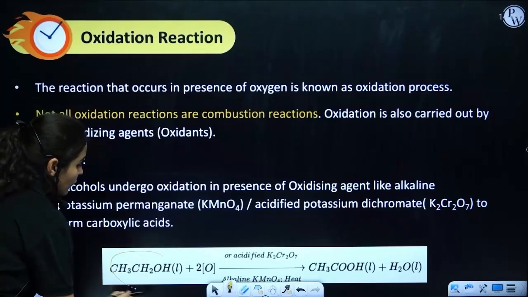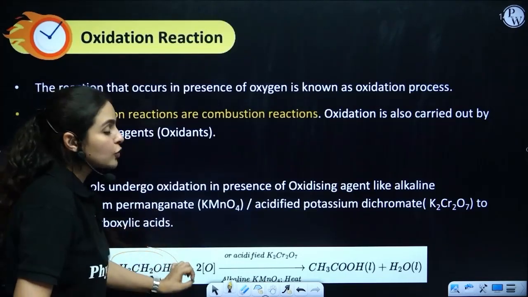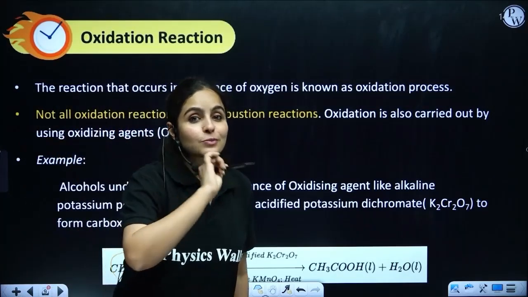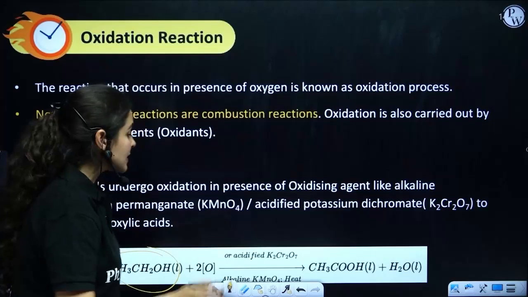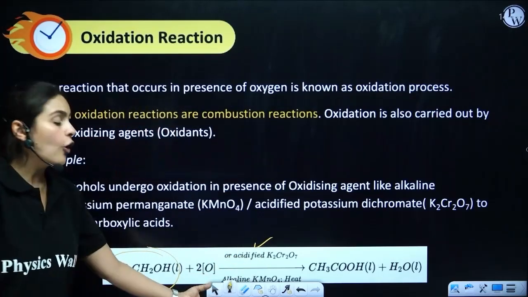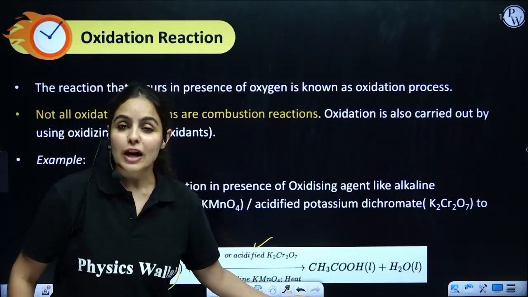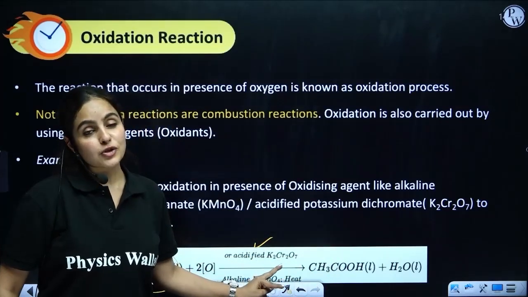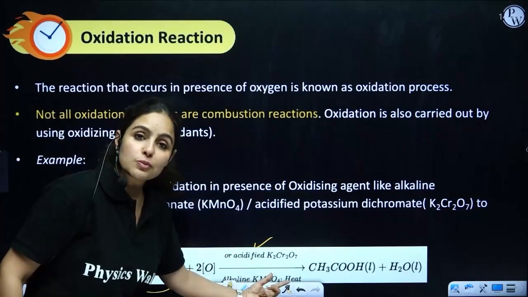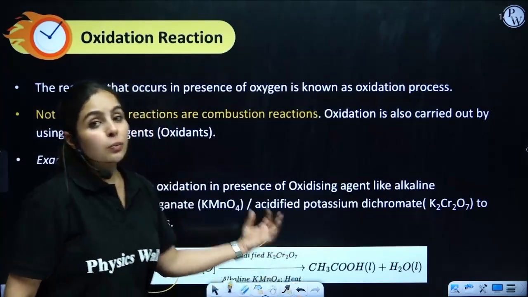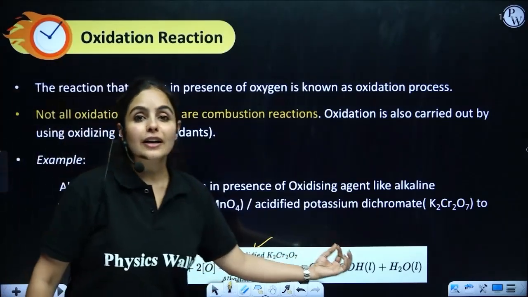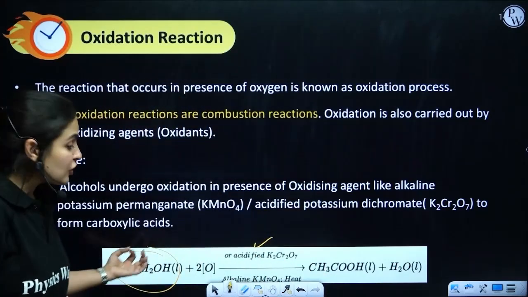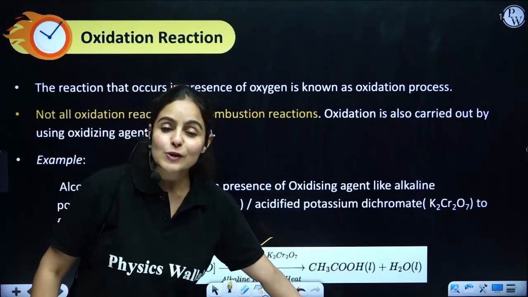So as we have alcohol here, alcohol is undergoing oxidation. That means addition of oxygen, but that happens always in presence of a specific oxidizing agent, and that is either acidified potassium dichromate or alkaline KMnO4, that is potassium permanganate. So please remember that any one of these as an oxidizing agent will be used in this reaction, and you have to mention that on the arrow. So once alcohol undergoes oxidation, that always results in carboxylic acid plus water. So here ethanol is undergoing oxidation, that always forms ethanoic acid.